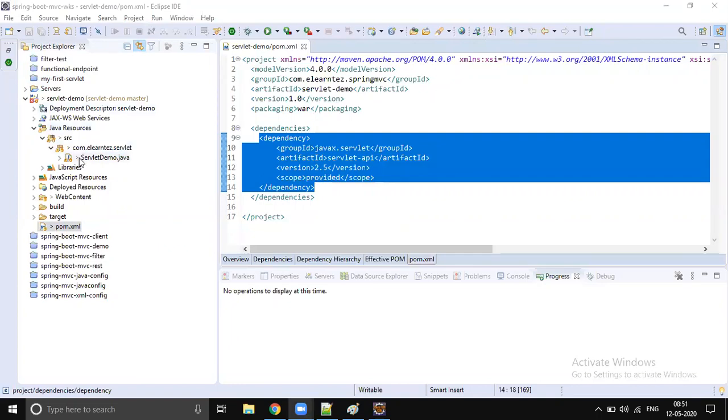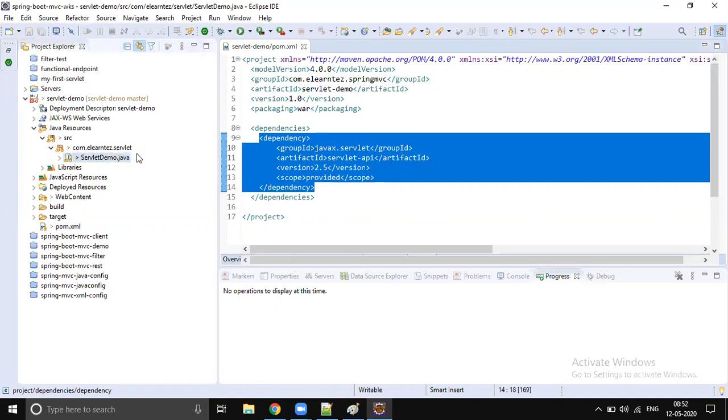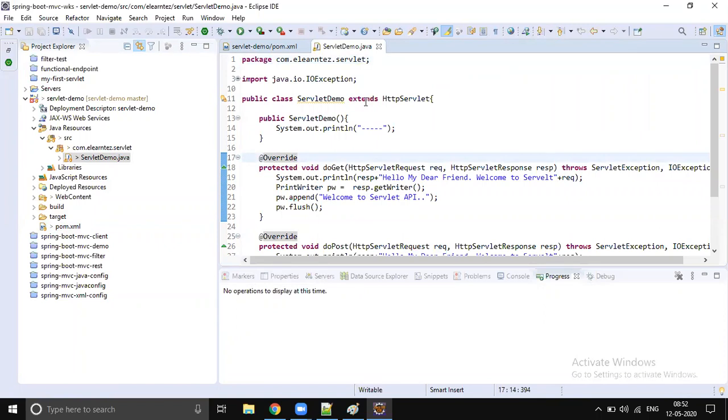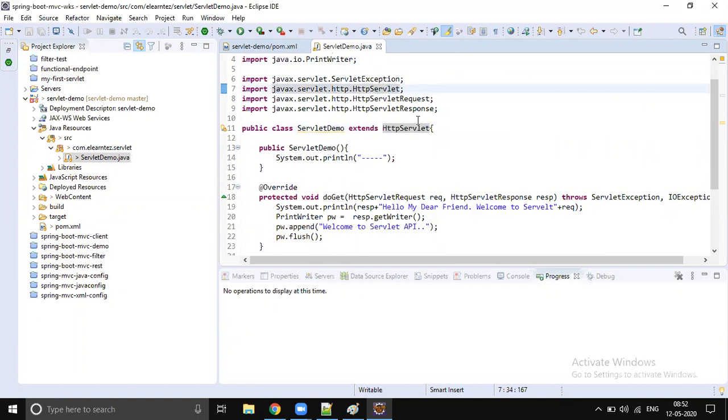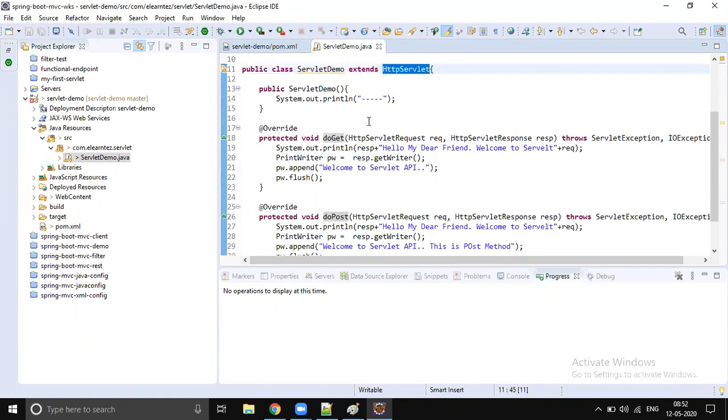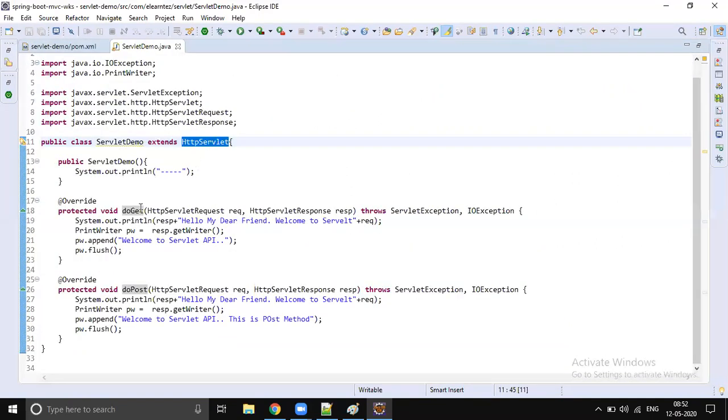Now let's write one class. Whenever we are implementing servlet API, the class extends HttpServlet, which is javax.servlet.http.HttpServlet. I am providing implementation for doGet.